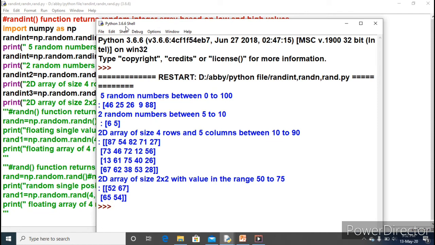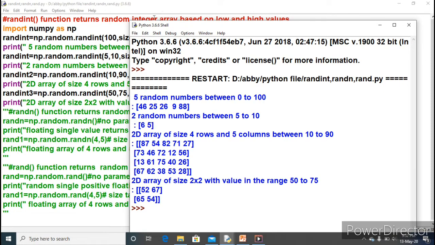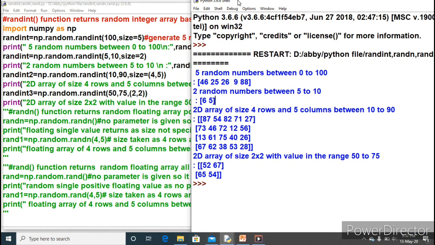The second print statement is given as 2 random numbers between 5 to 10. Between 5 to 10, the 2 random numbers are 6 and 5. Yes, 6 and 5. 10 will not be included. So always remember the higher limit in the randint function is not included. The lower limit is included. That is why the output may come as 5. Clear?